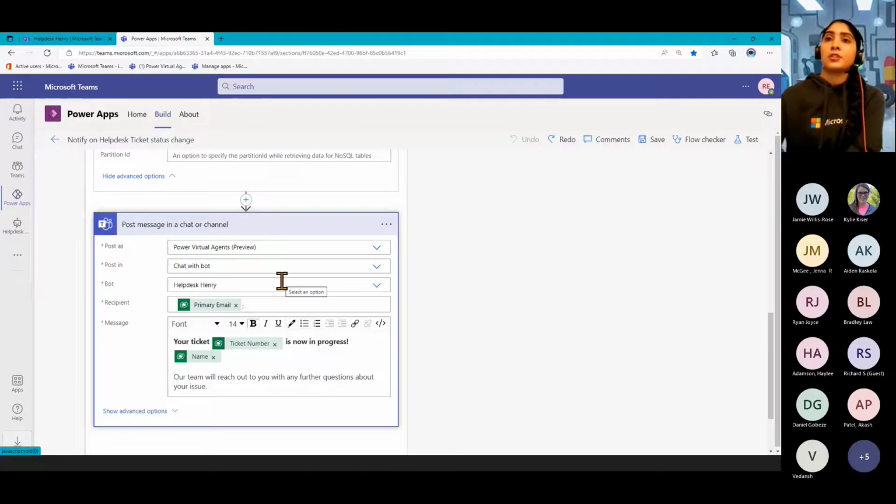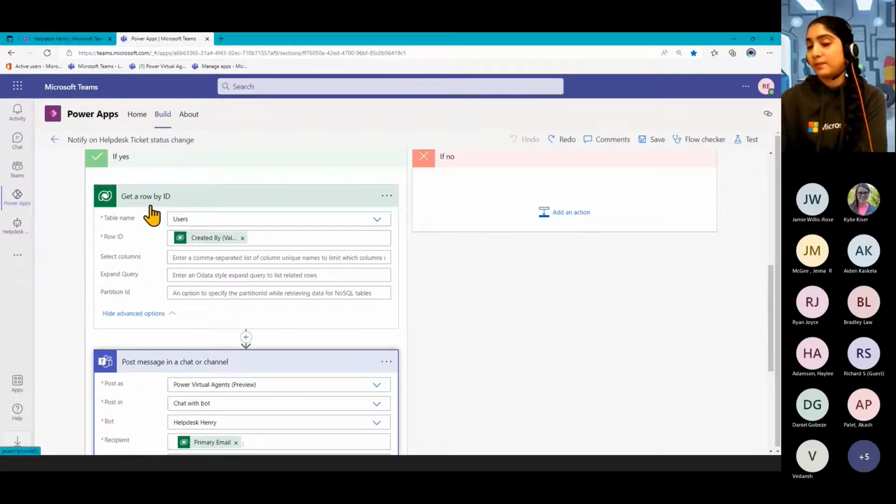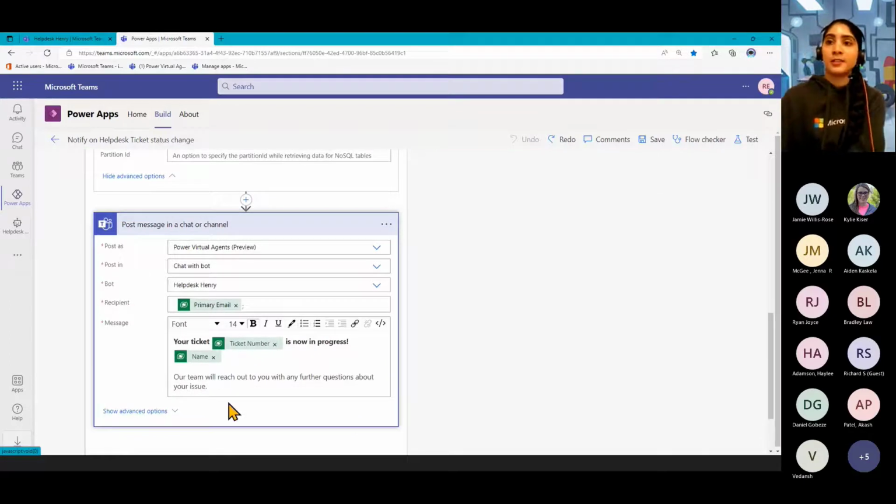But you also have this option to post as Power Virtual Agents. It's still preview at the moment. And you can post it in the chat with the bot, specify your bot. So over here, what I've done now, I've just put in the email address of that person that we got so we can send it back to the right person. And then, of course, just go through and enter in the details of that ticket for it to go through. So that's how our proactive messaging works.